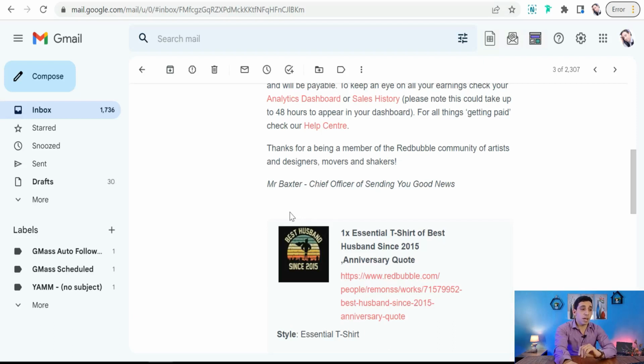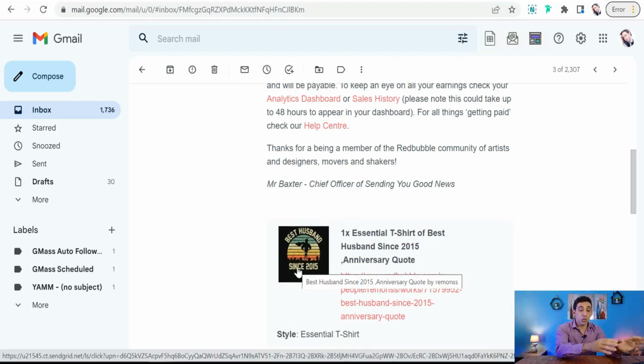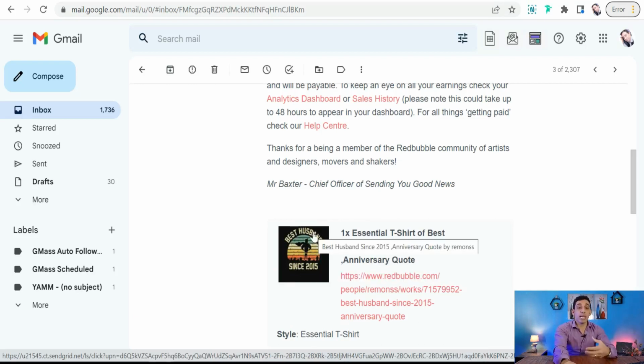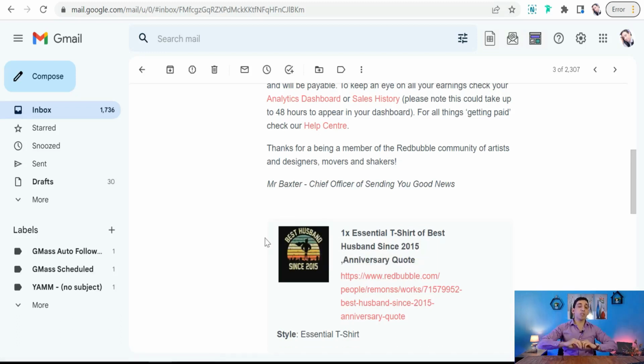So the first one is a simple design. You can just add some words, some graphics to create your beautiful design, like this one, best husband, best wife, and since a given year or a given date. And for sure, people always love to make their gifts so special and more expressive of love and affection. And for sure, if my wife gives me that t-shirt, I will be over the moon and feel like this t-shirt was made especially for me.